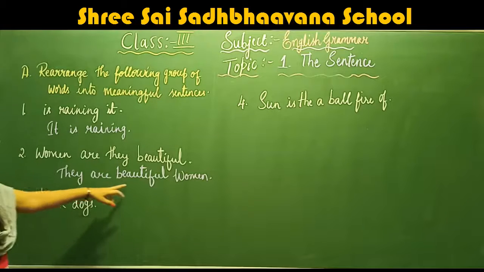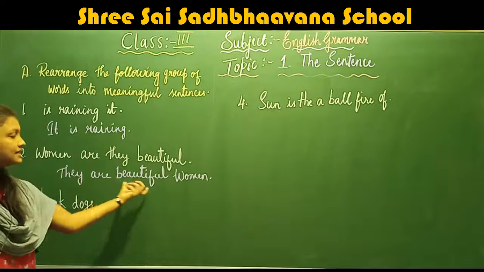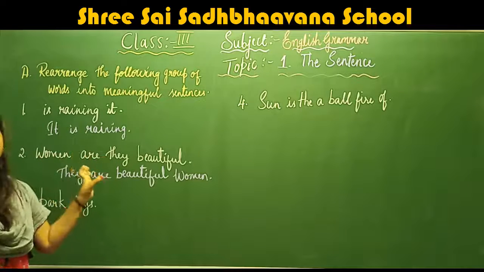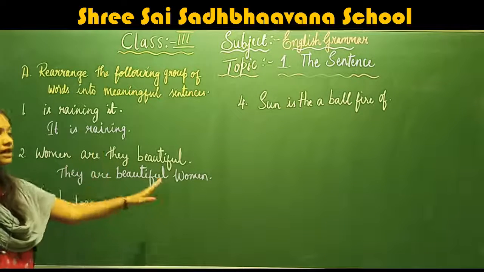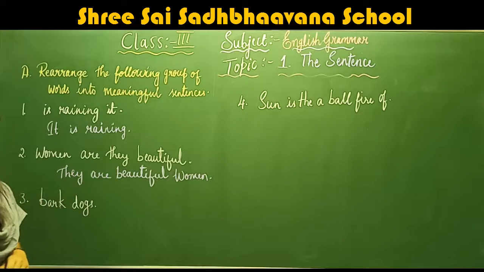If we write it like this, the sentence has some meaning. So here, rearrange the following group of words. The words are not in proper order, so we have to rearrange them and give a meaningful sentence.